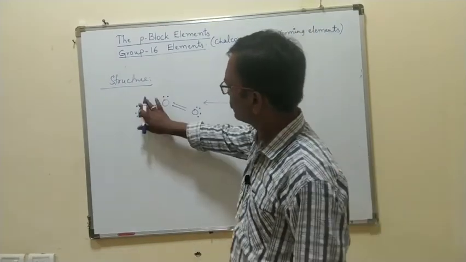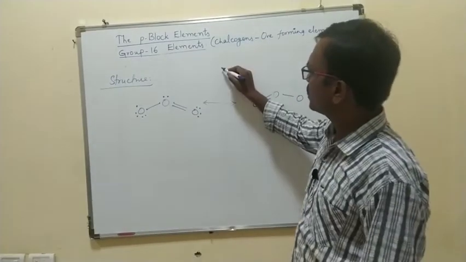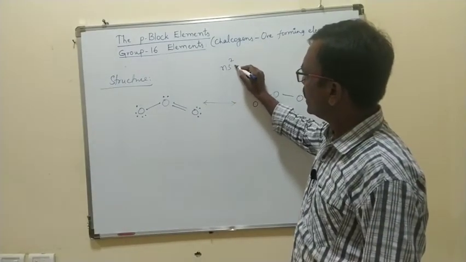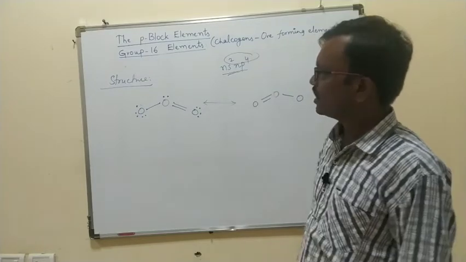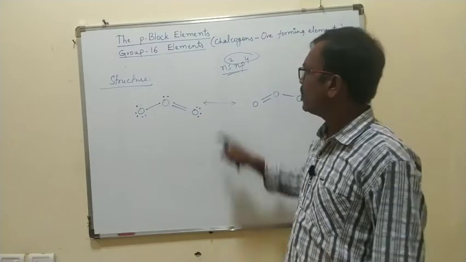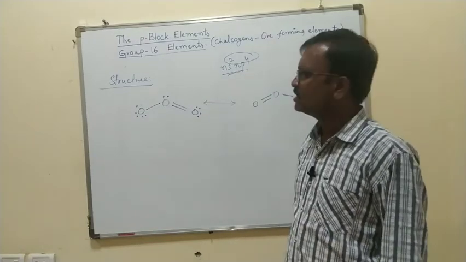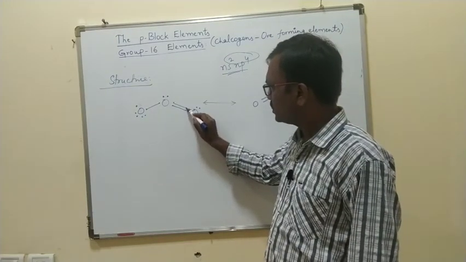Once again, around the oxygen there are 6 electrons. Why 6 electrons? ns2 np4. Oxygen, sulfur, any 16th group element has 6 electrons. Here this oxygen has 6 electrons.